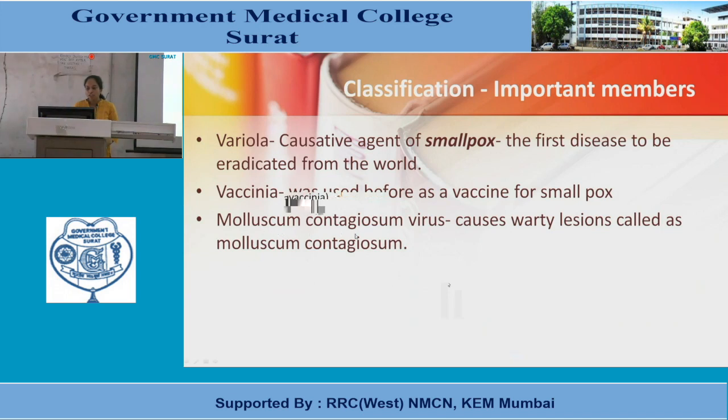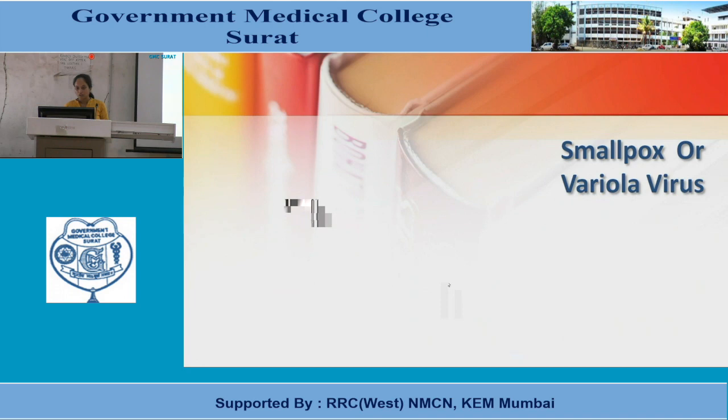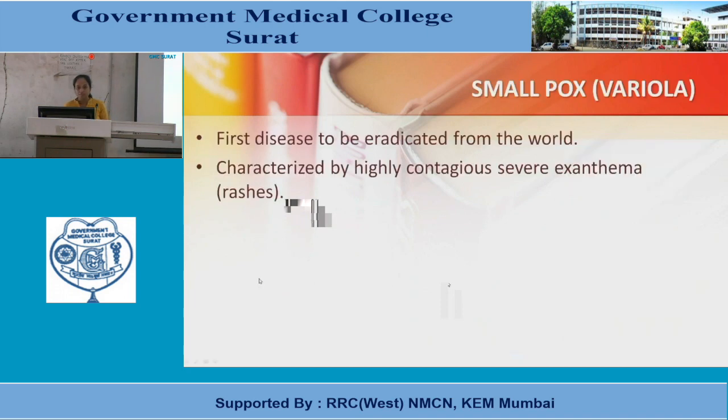And Molluscum contagiosum virus causes warty lesions called Molluscum contagiosum. Now we will see about smallpox or variola viruses. It is the first disease to be eradicated from the world, characterized by highly contagious severe exanthema or rashes.